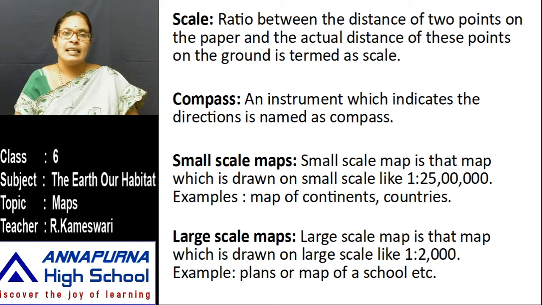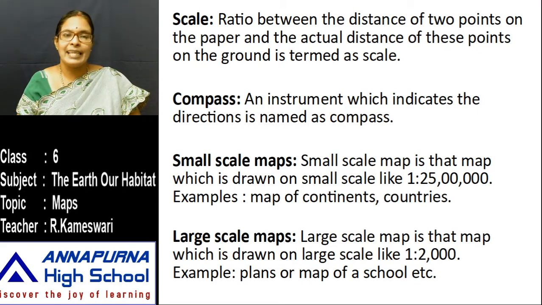Next, compass. Compass is an instrument which indicates the directions. Compass always shows the north direction. So if you know one direction, the remaining directions you will find out very easily. So the compass shows you the north direction. That is the use of the compass.